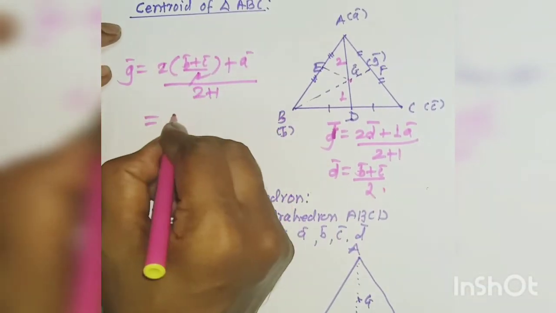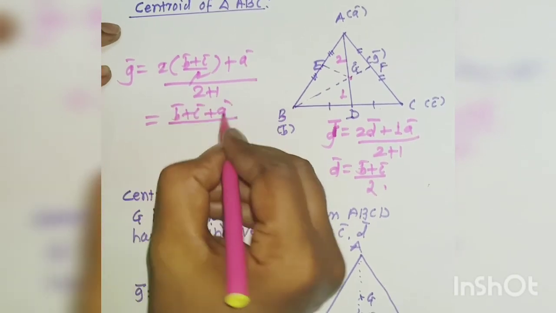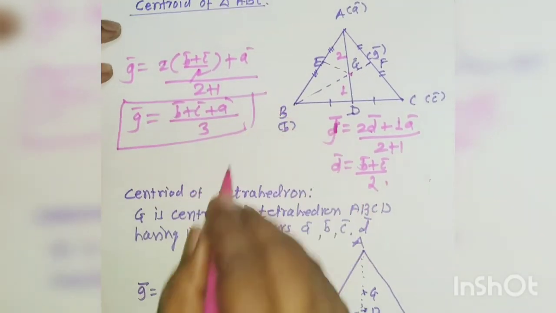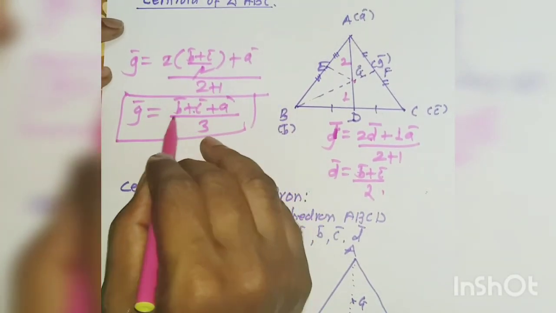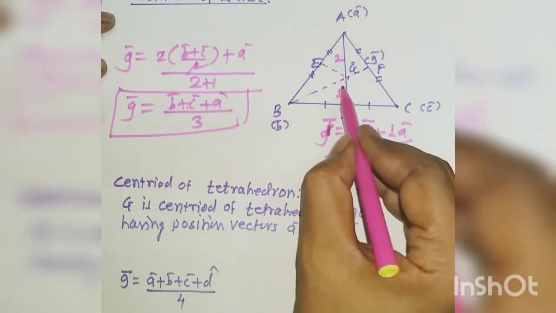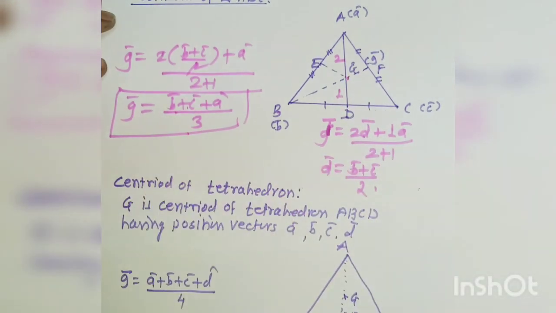The 2 cancels. So g bar is (a bar plus b bar plus c bar) divided by 3. G bar is the centroid of the triangle if a bar, b bar, c bar are the position vectors of the vertices of triangle ABC; the position vector of the centroid is the sum divided by 3.